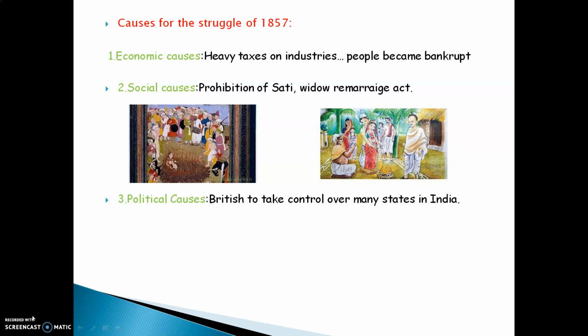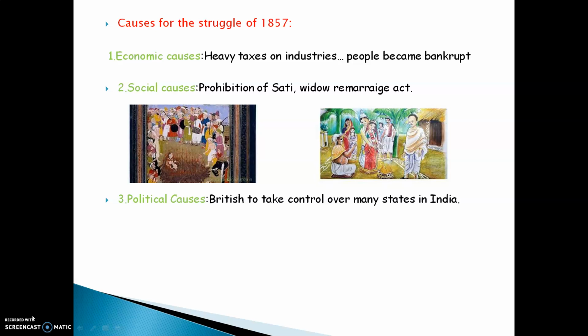Social causes. Prohibition of sati. Sati was an act that Indian people followed before the Britishers came to India. The people of India, being illiterate, did not understand what was right and what was wrong. They practiced various social norms, and one of them was called sati.